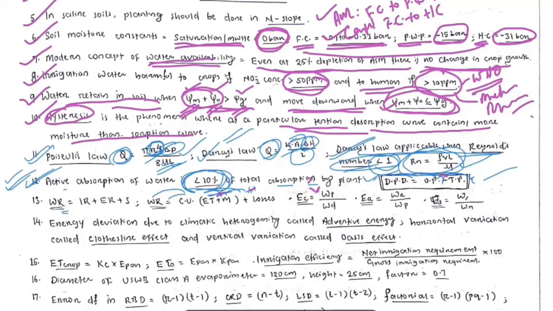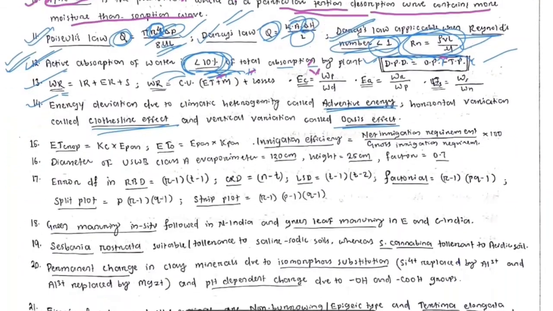So we have covered 13 points, and okay, 14, energy deviation due to climate heterogeneity is called advective energy. The energy deviation due to horizontal variation is called clothesline effect, and vertical variation is called oasis effect. Okay.